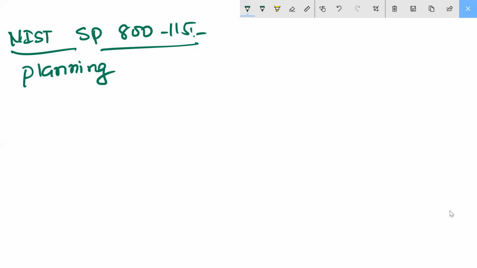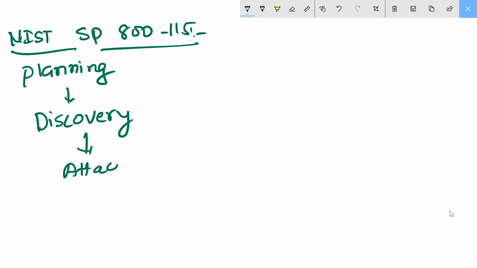Then after planning, you have discovery. Understood? Same thing is coming. Discovery, then attack. Discovery means vulnerability, then attack, and then you have the reporting part.